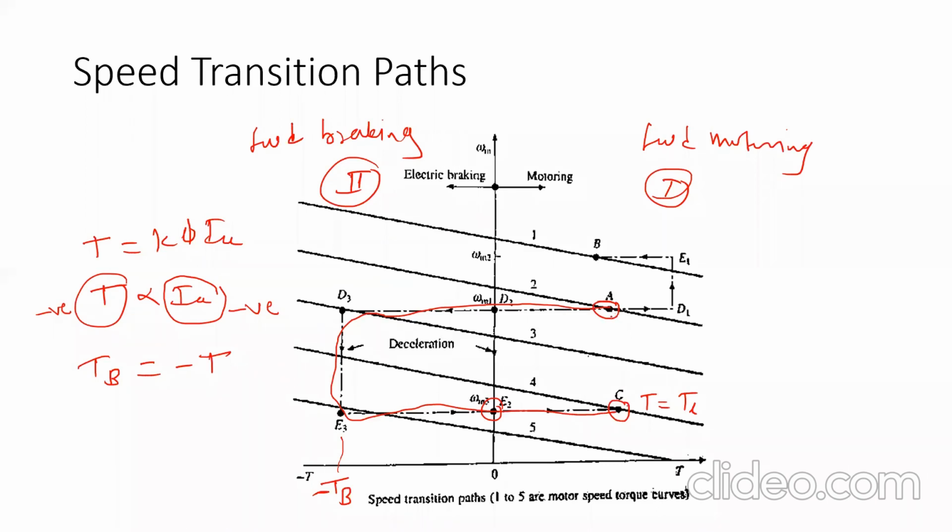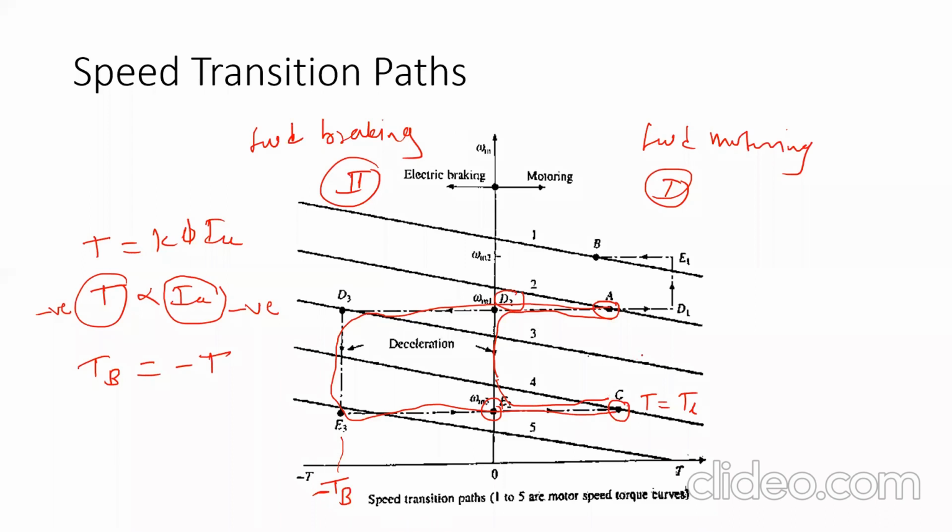We have to follow this path, from A to point D2, then to E2 point, then to C. In case of mechanical brake, we can't change its sign or make it negative, so it will operate in quadrant first only. Means the operation will be from A to D2 to E2 to C.